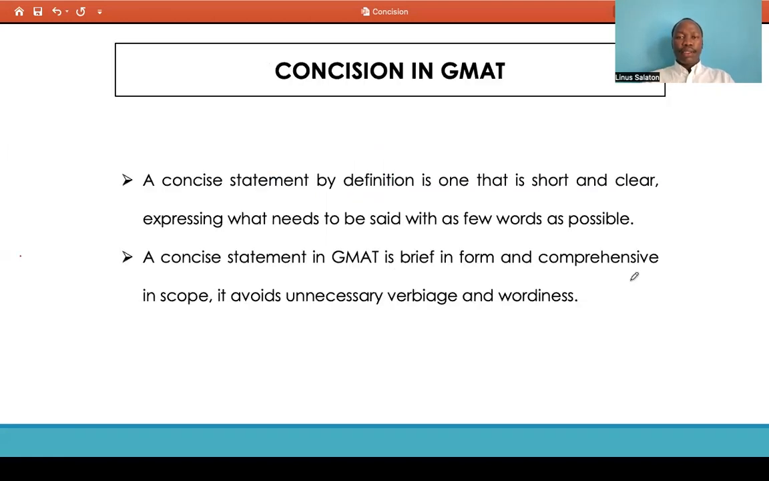Concision by definition involves making sentences short and clear, expressing them in a way that needs to be said with as few words as possible. So in GMAT, you are required to choose the correct answer choices that are short, comprehensive, and convey meaning in as brief a manner as possible. A sentence that avoids unnecessary verbiage and wordiness will most of the time be correct. So if you're able to identify one that is short and concise, it's a strong candidate for being the correct answer choice.